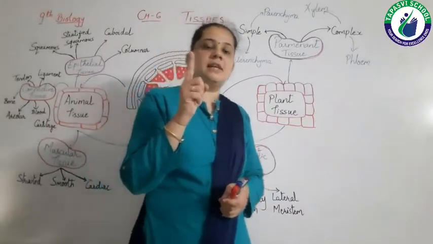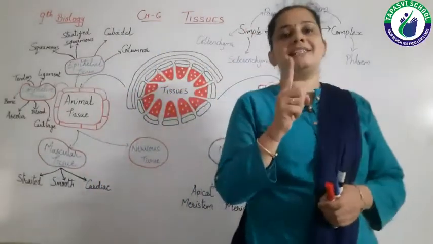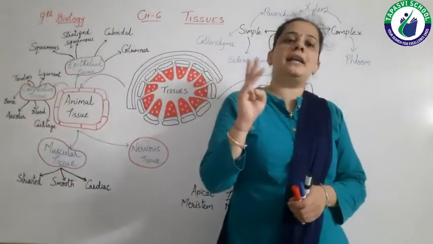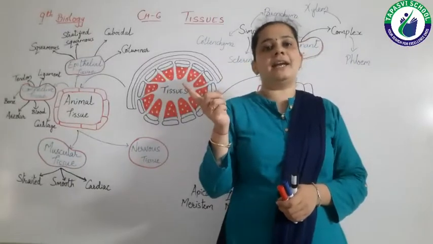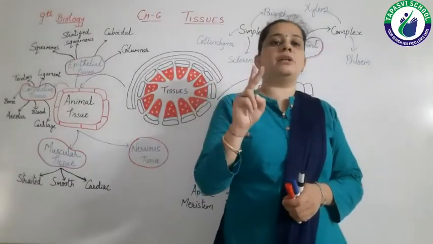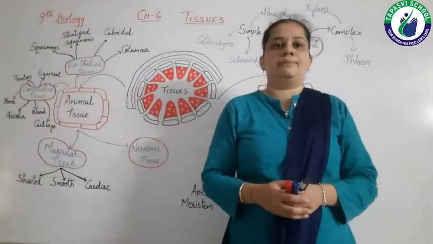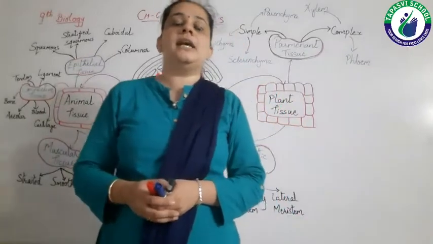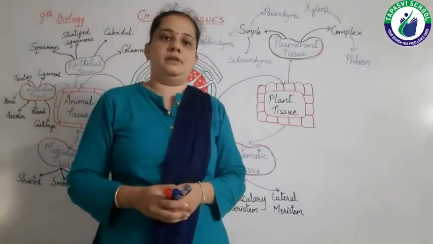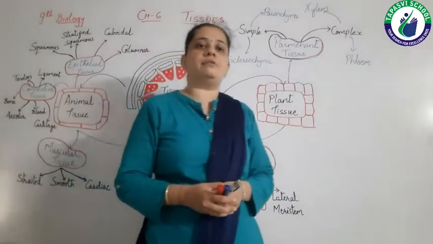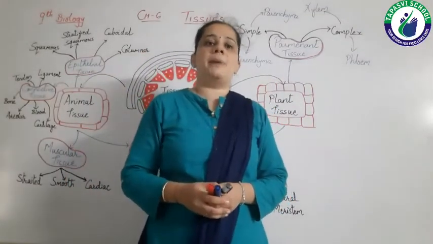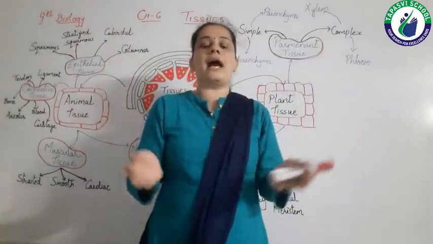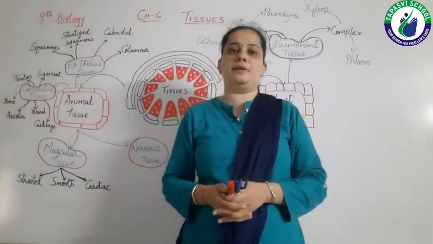First difference is the plants have dead cells while animals have living cells, or living tissues, while in the second, the plants have limited growth while animals have overall growth, right? So now let's move towards what we are going to study in this chapter. As I told you, we have to study both plant tissues and animal tissues. So let's see the overall idea of this chapter.